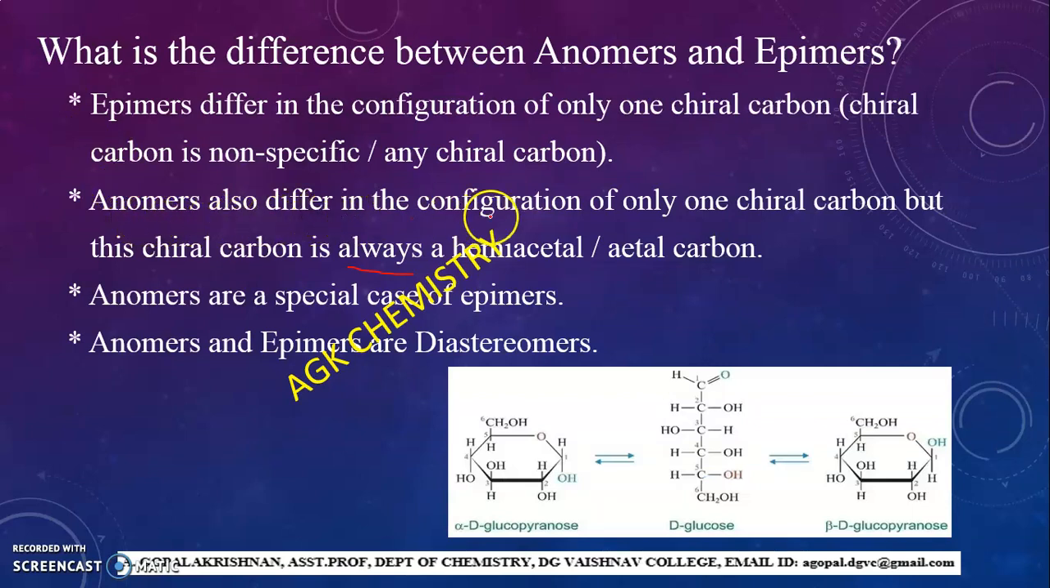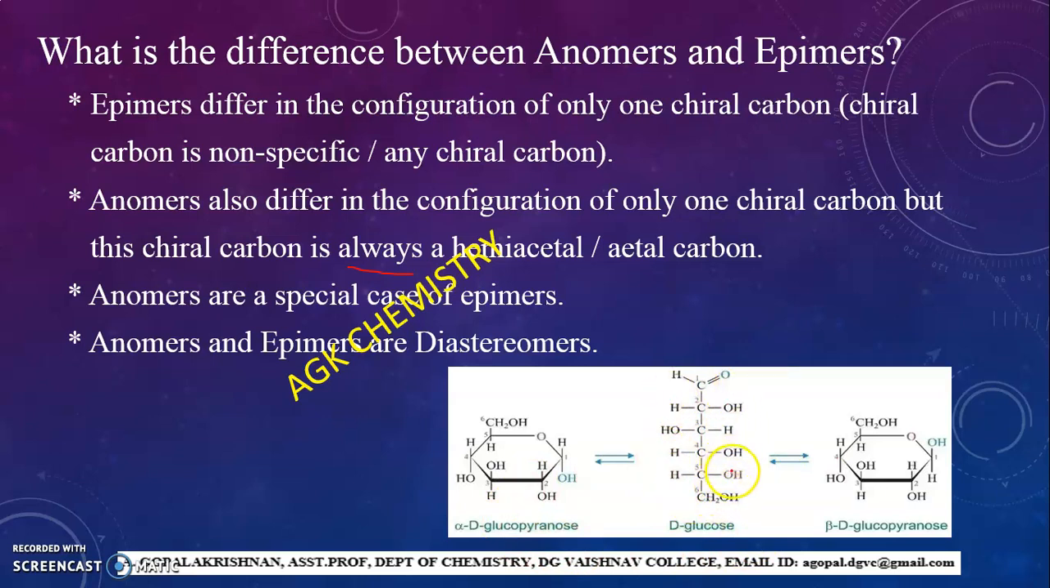they also differ in the configuration of only one chiral carbon. So similar to epimers, this also differs in the configuration of only one chiral carbon, but this chiral carbon is always a hemiacetal or an acetal carbon. What is the meaning? Here I have given D-glucose as an example. This is the open chain structure of D-glucose.